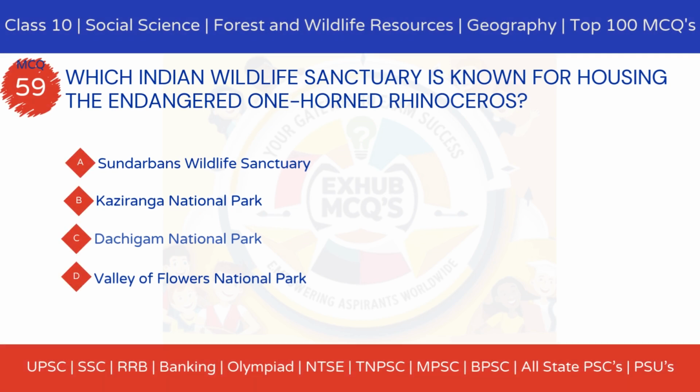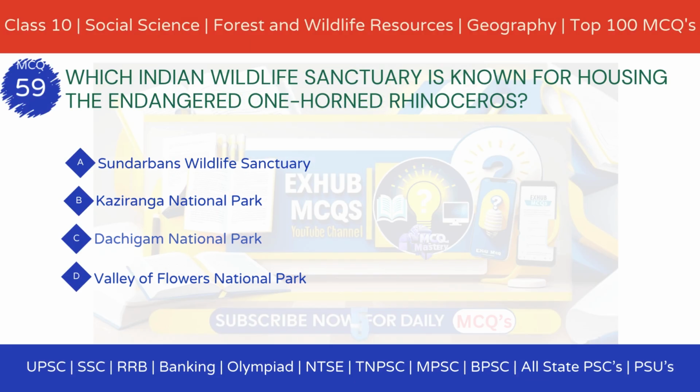MCQ 59. Which Indian wildlife sanctuary is known for housing the endangered one-horned rhinoceros? Option A, Sundarbans Wildlife Sanctuary. Option B, Kaziranga National Park. Option C, Dachigam National Park. Option D, Valley of Flowers National Park.